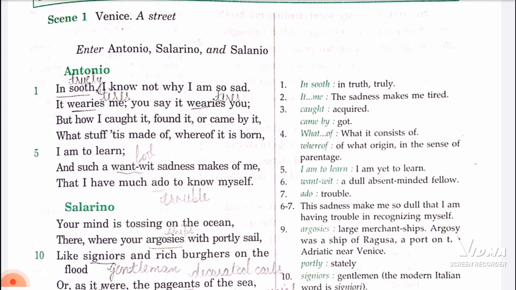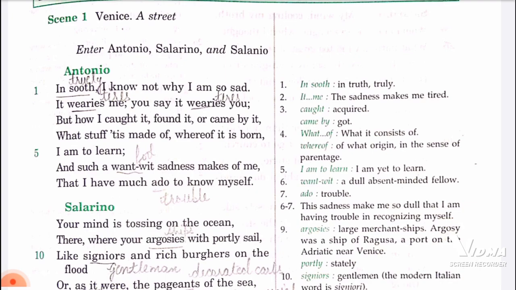Antonio has no ready cash as his fortunes are tied up with his ships at sea. When Bassanio asked him for help to win Portia, Antonio had no money at the time, because he is a merchant of Venice, a rich merchant.